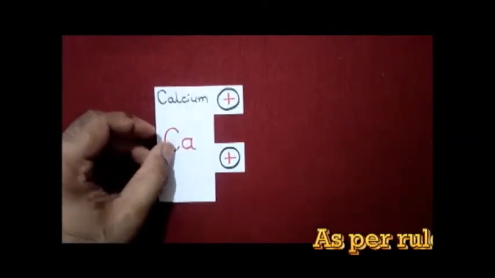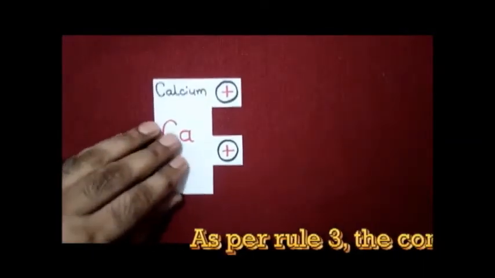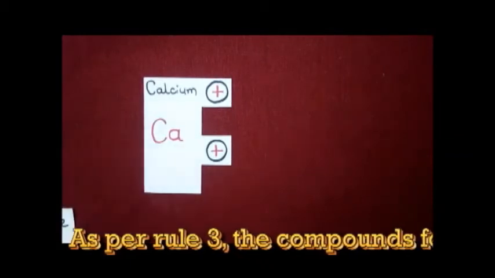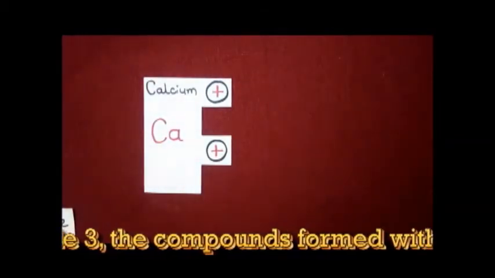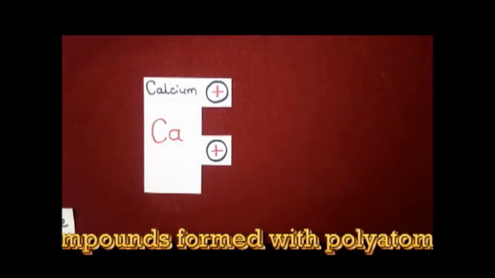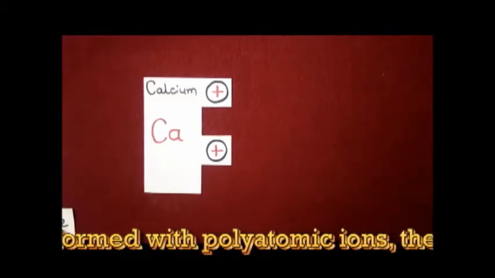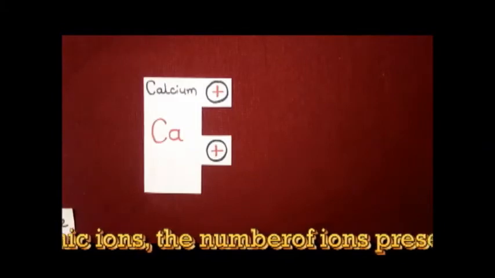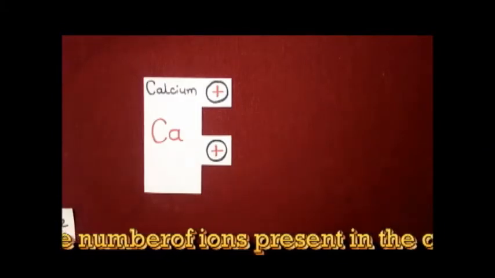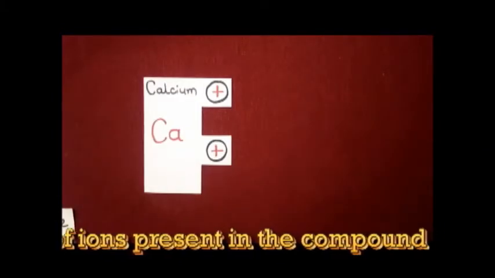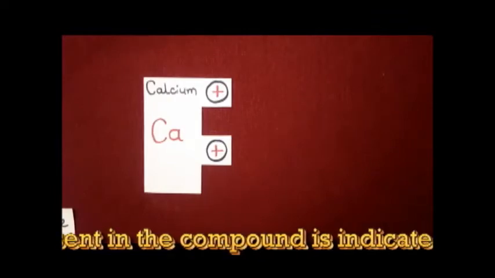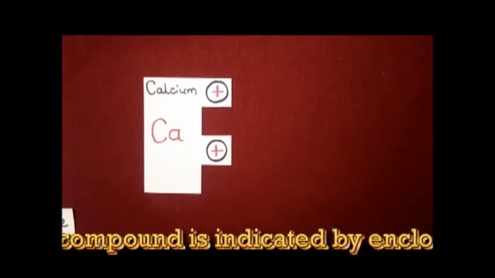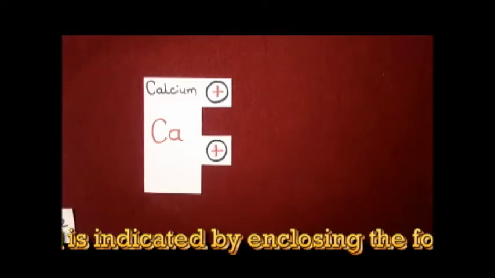Let's have one more example. Calcium also has 2 positive charges on it, so we will require 2 negative charges. Let's take the example calcium hydroxide. The hydroxide ion has only one negative charge, so it will neutralize only one positive charge.